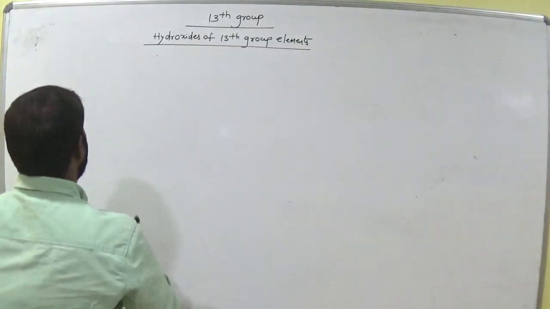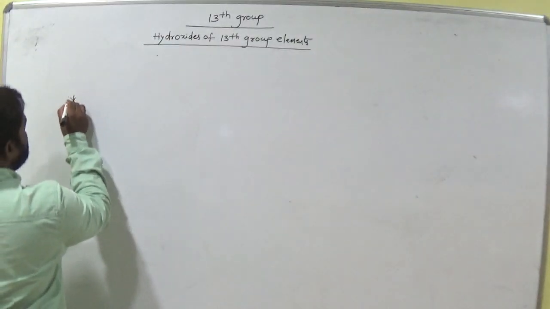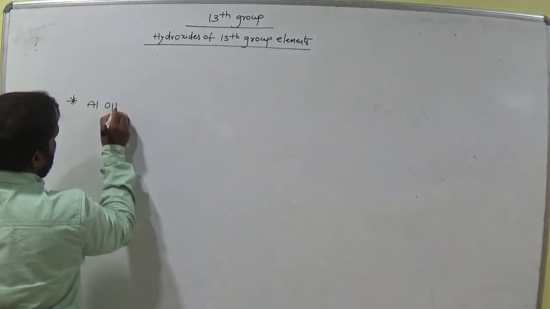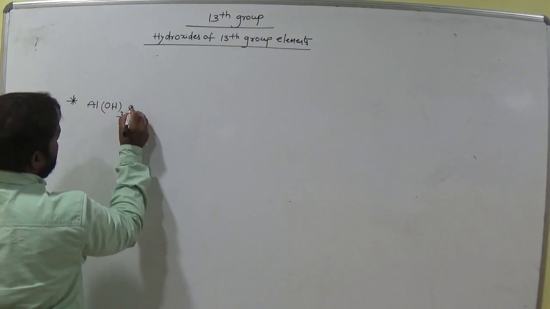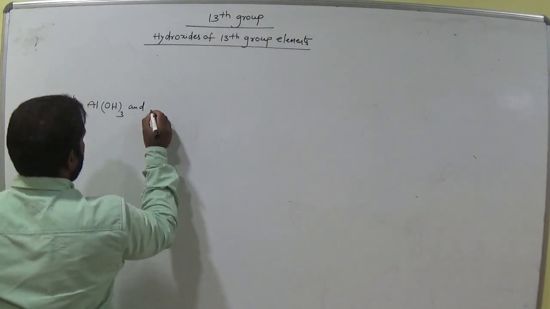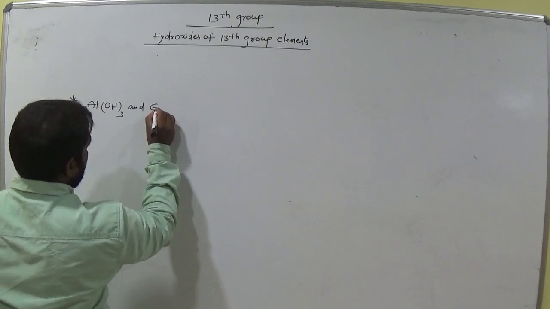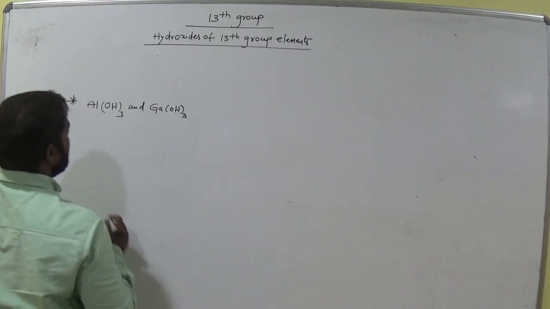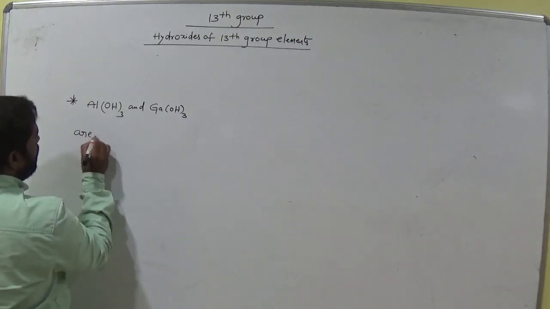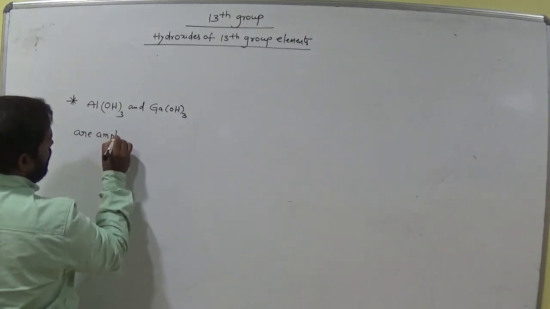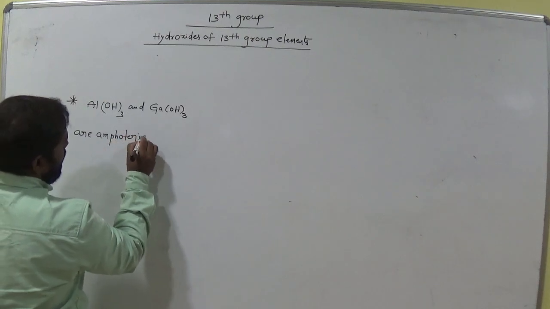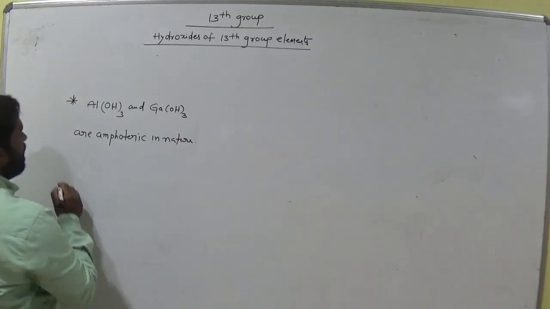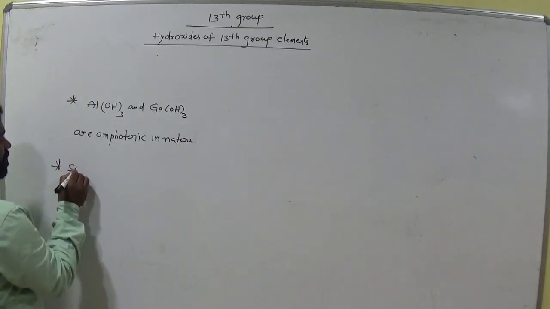The remaining two, Al(OH)3 and Ga(OH)3, are amphoteric in nature.